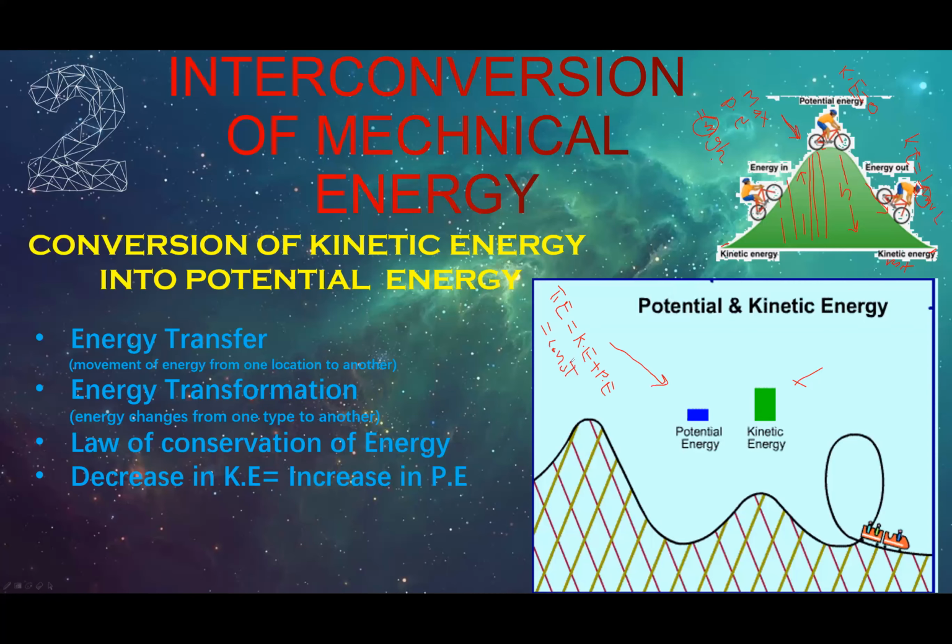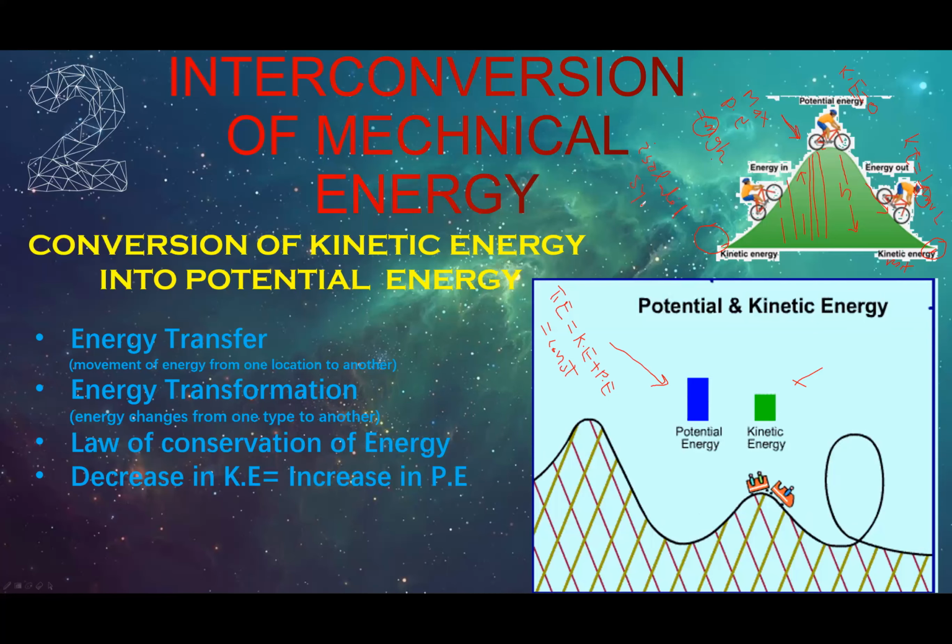So from this, we have learned that the total energy of the system remains constant, as you see. Why? Because during the rise and fall, the system has partial kinetic and partial potential energy, but the total energy of the system remains the same. Whatever energy you have in the beginning, you have the same energy in the end for the mechanical system. If we consider the system as an isolated system, this is for an isolated system, remember.